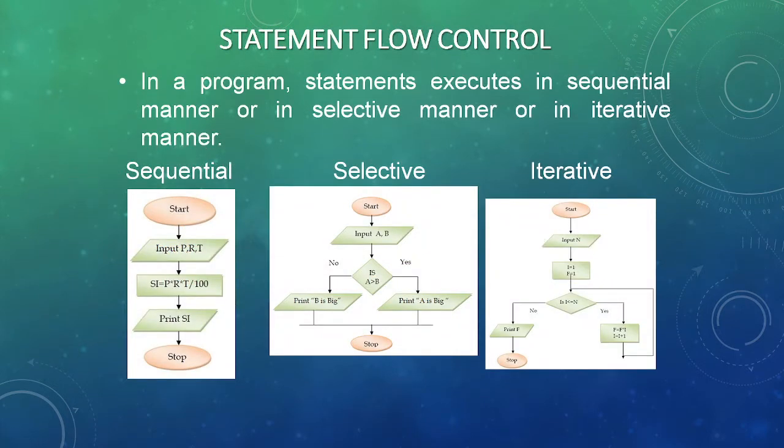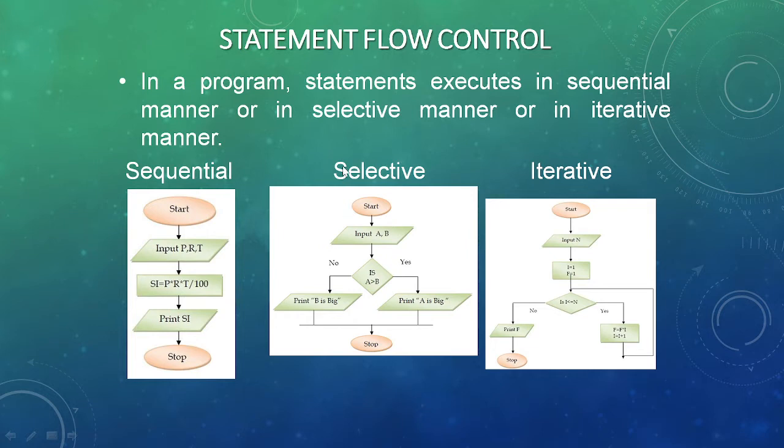Coming to the statement flow controls, in every programming language, the way the program executes is called flow of control. They are of three types: sequential, selection, or iteration. As the name stands, sequential means step by step in a sequence, one after the other, the statements will get executed irrespective of the condition.